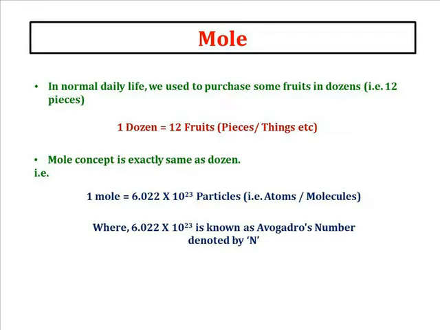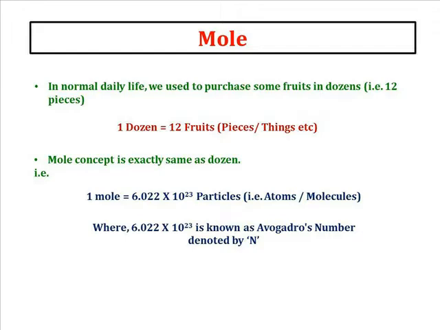We used to purchase some fruits in dozens. So what do you mean by dozen? Dozen is nothing but 12 quantity of fruits or 12 quantity of anything. That means one dozen means 12 things. We can say that. Exactly the same concept is mole.